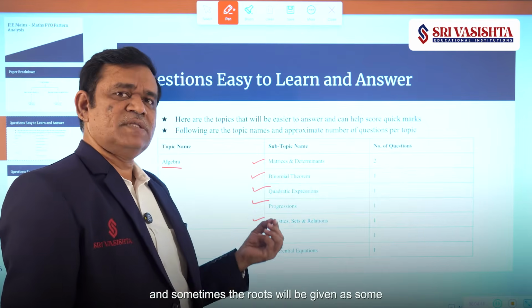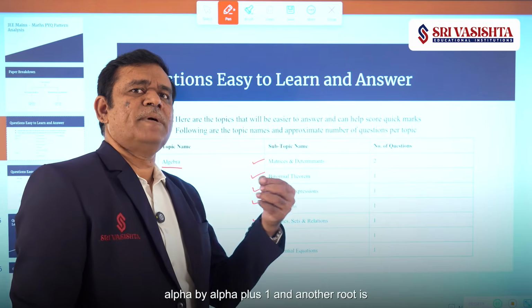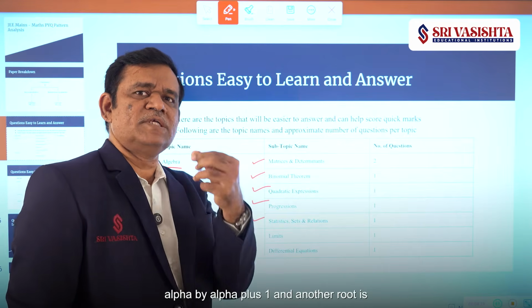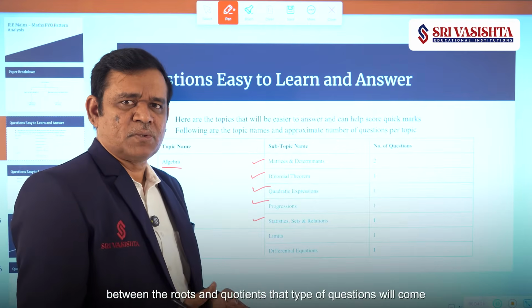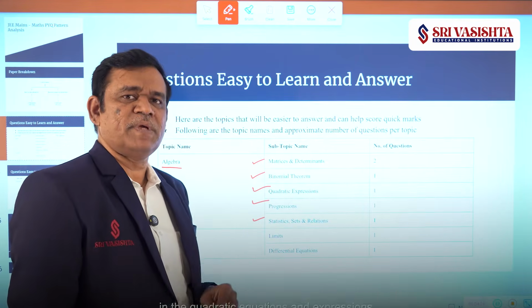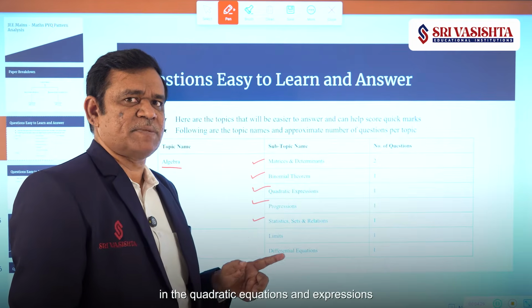And sometimes the roots will be given as alpha by alpha plus 1 and alpha minus 1 by alpha. Then you have to find the relation between the roots and quotients. That type of questions will come in the quadratic equations and expressions.